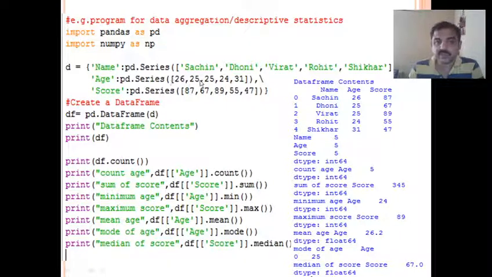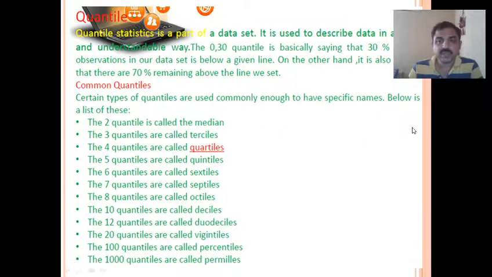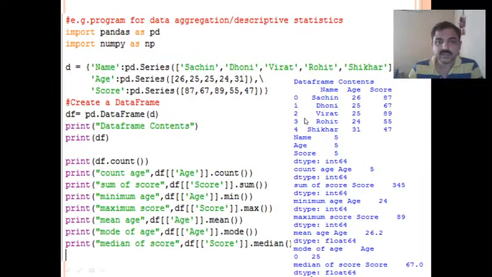We can pass a series also as values in a dictionary. So we have a dictionary called D here. Now we are creating a data frame from the dictionary, and then we are displaying the data frame. Here we can see the output, how it is displayed. This is the data frame that is displayed.